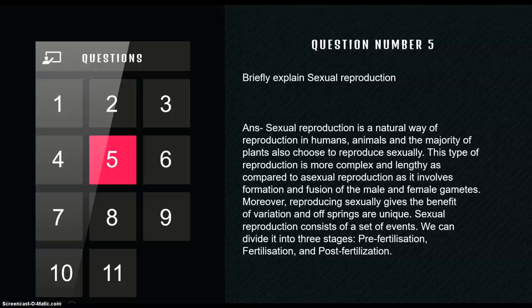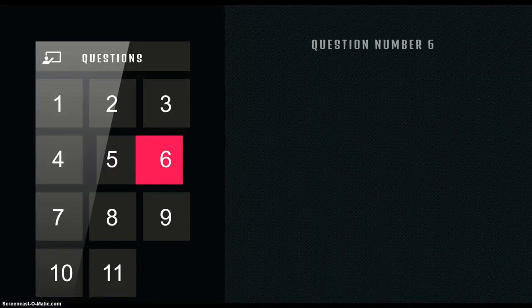One thing to mark: don't make your answers too long. Try to make them as precise as possible, as informative as possible. Science students should have their answers informative rather than lengthy. Clear? Let us move ahead and see question number 6.